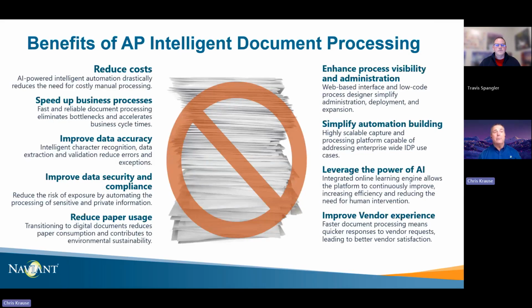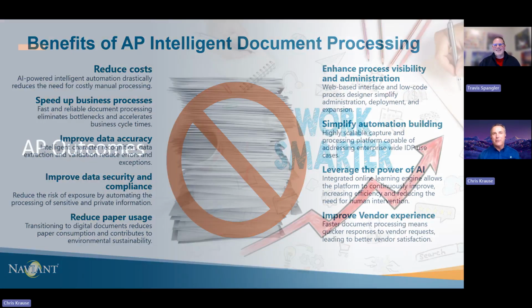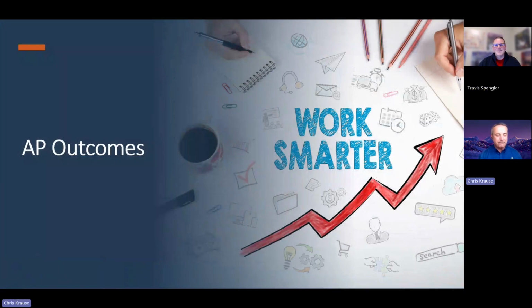So why would I want to do this in my AP process? What are some of the key benefits? Well, of course, I want to reduce costs. Everybody's very sensitive to cost these days. We're going to help you reduce costs. But it speeds up the process dramatically, including improving data accuracy. And you're going to be able to improve data security and compliance for those sensitive invoices along that path. By leveraging the power of AI, you also can improve your vendor experience. It is so amazing. We're going to show you examples of it. So if you don't believe me now, you will certainly when you get done with the demonstrations.